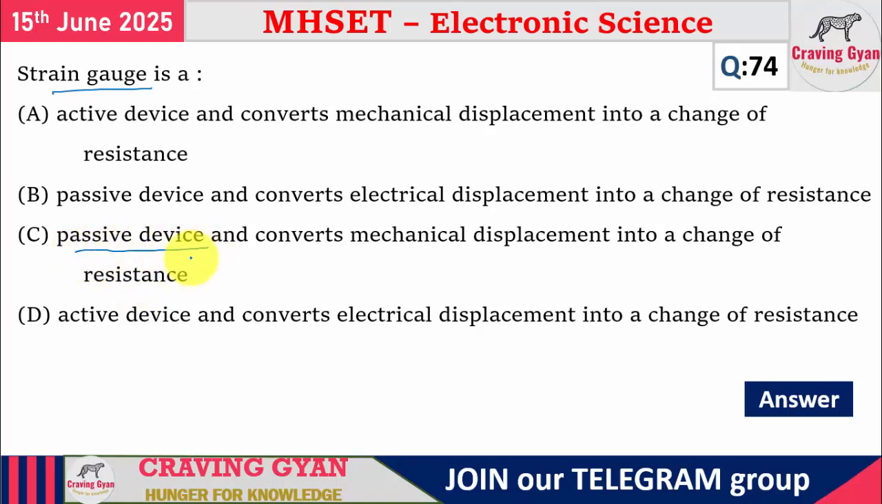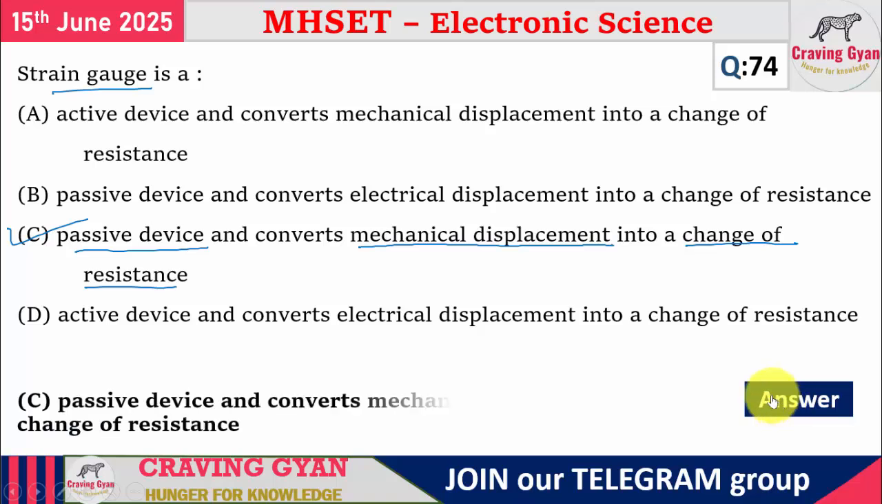When you go into a kirana shop and ask for atta, they place it on the scale and the equivalent weight is displayed. Inside there is a spring undergoing a mechanical displacement. It is converted into resistance, that is replicated in terms of voltage levels, and in turn converted into kg. So for the 74th question, strain gauge is a passive device and it converts a mechanical displacement into a change of resistance. Option C is going to follow.